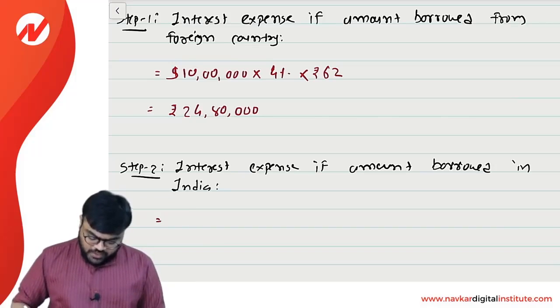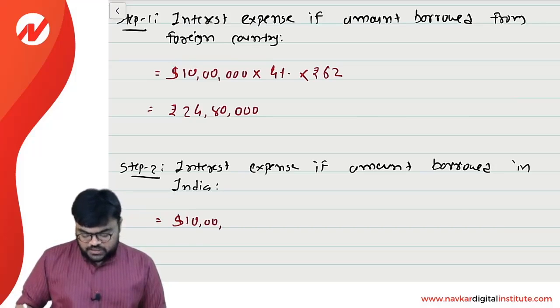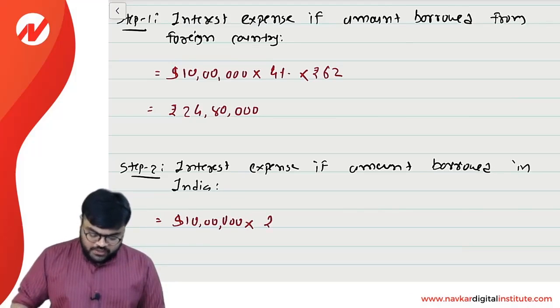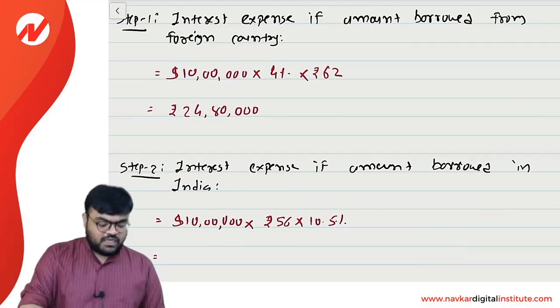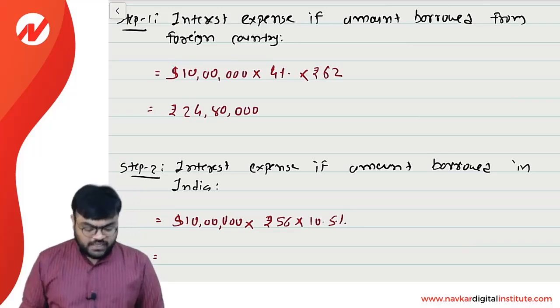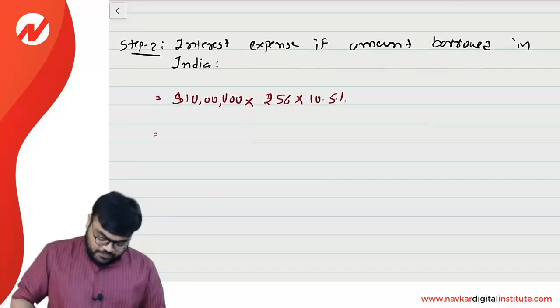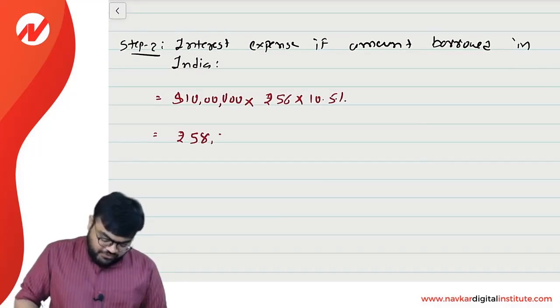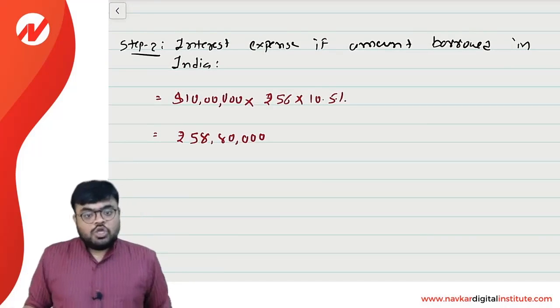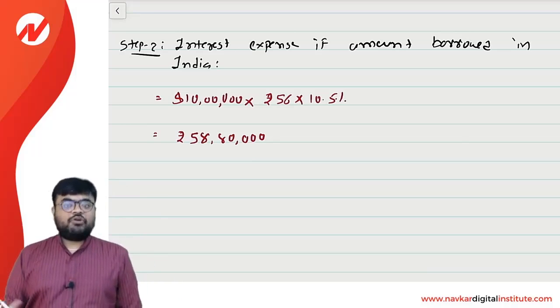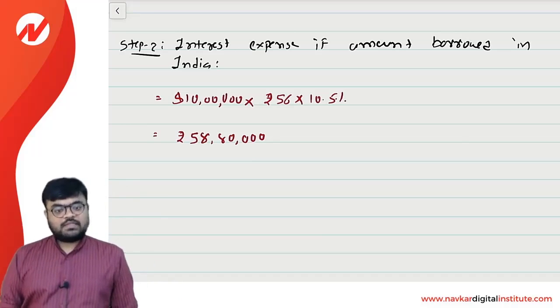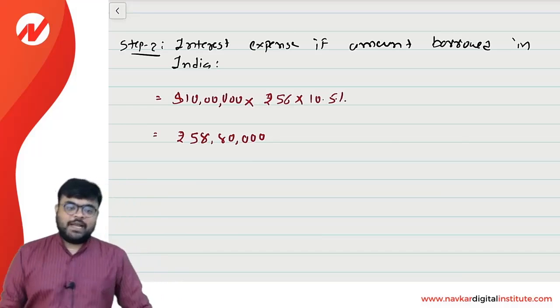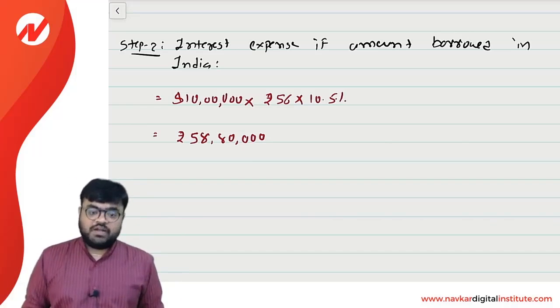So simple, we have borrowed a total of 10 lakh, and at the time of the borrowing the exchange rate will be 56, and in India the interest rate will be 10.5%. Take a calculation, 10 lakh into 56 into 10.5%, then your answer will be rupees 58,80,000. You know very well that borrowing is nothing but a foreign currency monetary item, and on the balance sheet date every foreign currency monetary item will be converted at the closing rate.